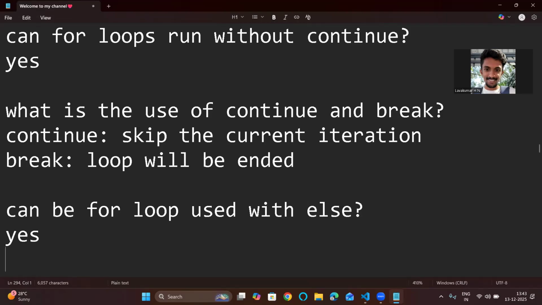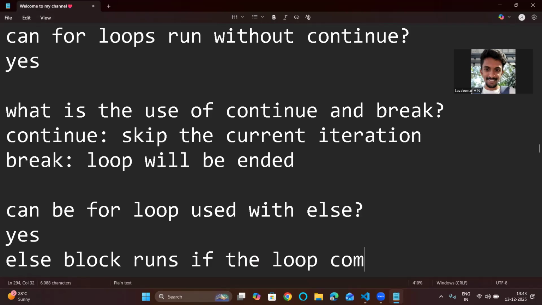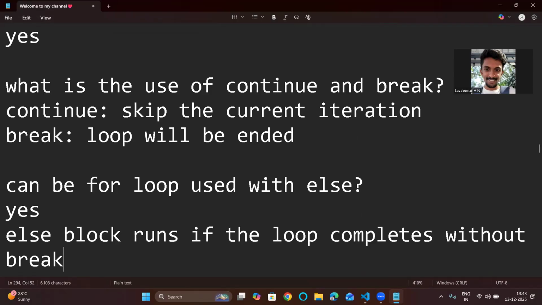The else block runs if the loop completes without break. If the loop keeps executing and there is no break during the execution of this for loop, the else block will get executed. Basically, it is called for-else in Python. This kind of syntax is not available in other programming languages, but it is there in Python. So these are some of the theoretical questions.